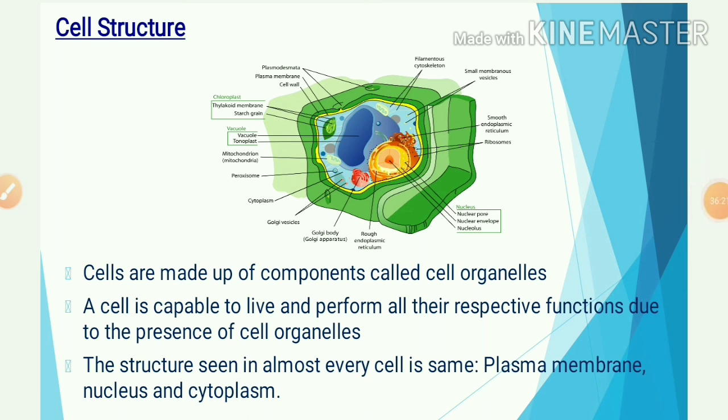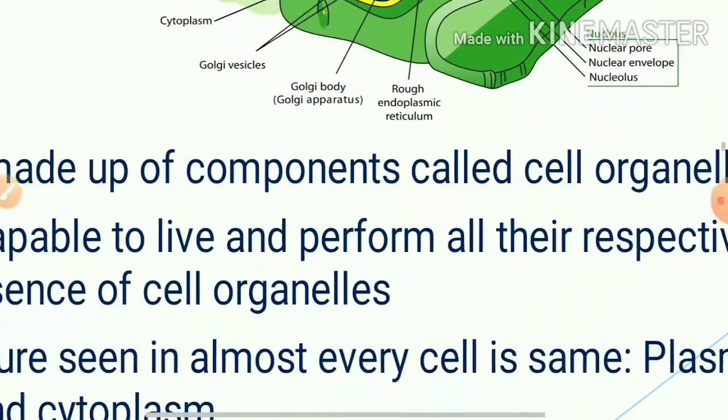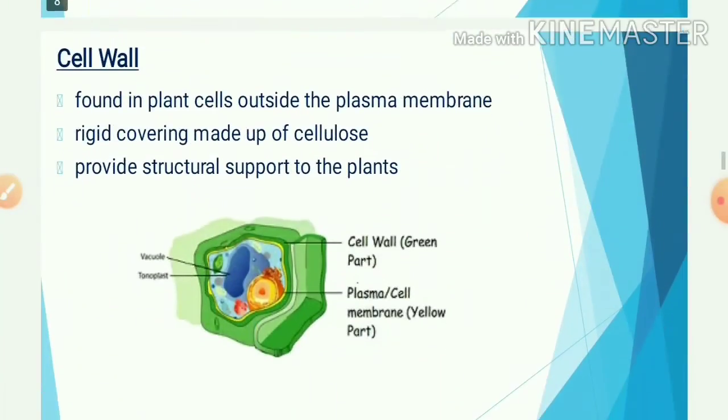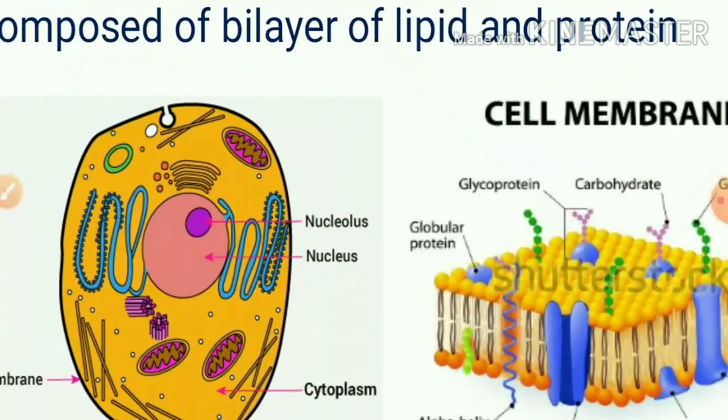Here from the cell structure, from both the diagrams, that is the plant cell and another is the animal cell. Here is the animal cell. You will find the difference between these two types of cells. In plant cells, there is presence of cell wall. In animal cells, there is absence of cell wall. In plant cells, plastids are present. In animal cells, plastids are absent.